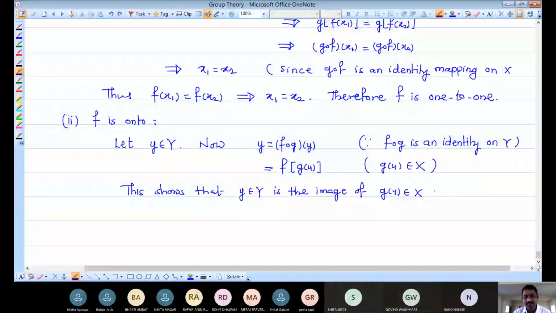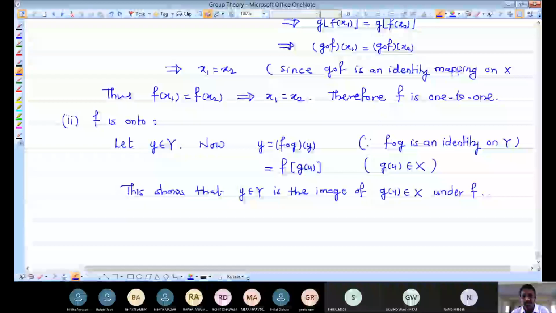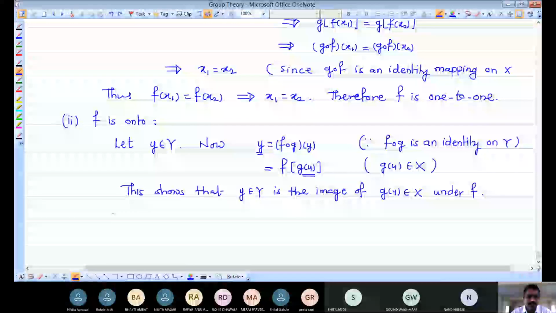When we say that a mapping is onto, if we take any arbitrary element from the second set, and we are able to find one element in the first set whose image under that mapping is the element chosen from the second set. So we have chosen small y from capital Y, and we got in capital X the element G of y, and its image under F is y. That means F is an onto mapping.